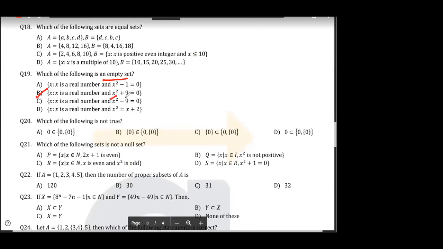19th. Now x, for x a real number, which of the following is an empty set? Okay. 0 is an element, right? 0 is not 5. 0 is just an element. If it would have been 5, they would have written 5. Now, which of the following is an empty set? Simple. Empty set कौन सा होगा? Empty set is this, because the sum of two positive numbers cannot be 0. Simple. Yes, agree. Right? Done.